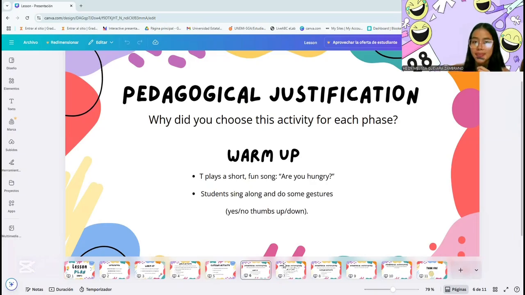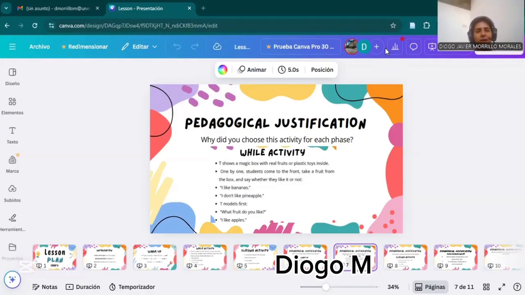This activity suits or can be adapted according to the students' level, and supports natural language learning. Using a magic box with real or toy fruits sparks the students' curiosity, and pre-teaches vocabulary about vegetables and fruits in a playful way.